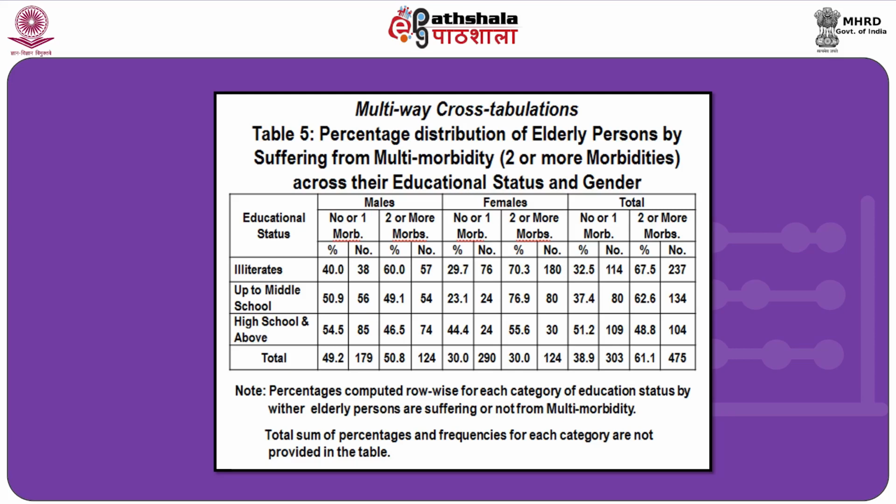So, for each one chi-square can be calculated, for males separately, females separately, total separately, and therefore one would be able to say whether among males education is influencing multimorbidity or not, among females whether education is influencing multimorbidity or not, among the total whether it is influencing multimorbidity or not. One can see here that because of presenting the table in a compact form, the percentage of 100, though calculated row wise, has not been given, which has been given as a note for this table.